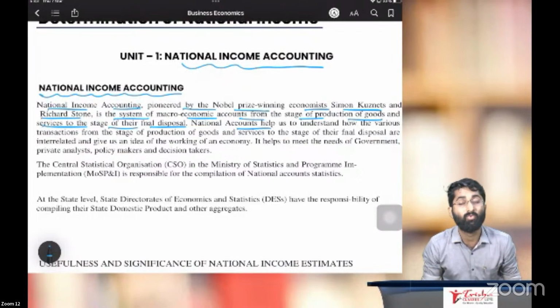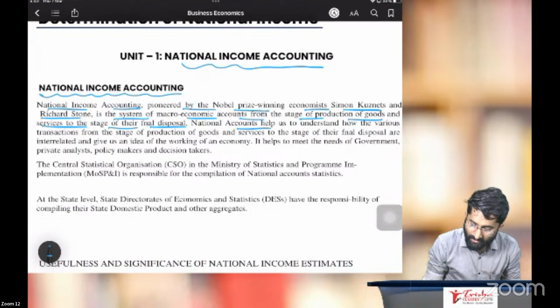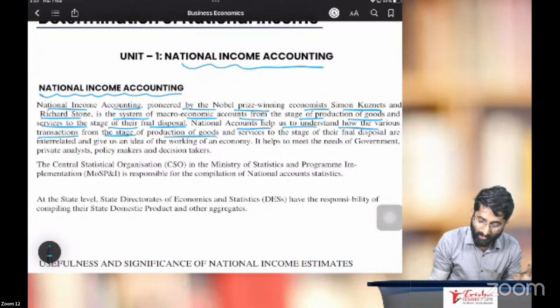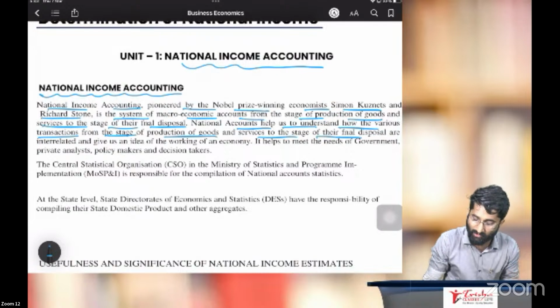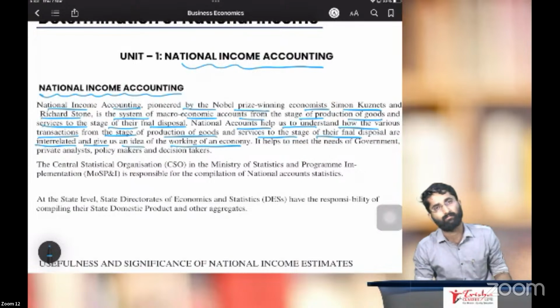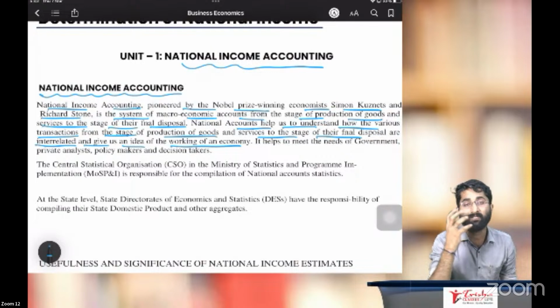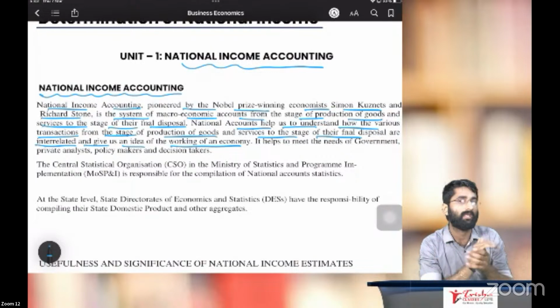Why do we need to calculate the national accounts? National accounts help us to understand how various transactions from the stage of production of the goods and services to the stage of their final disposal are interrelated, and give us an idea of the working of an economy.